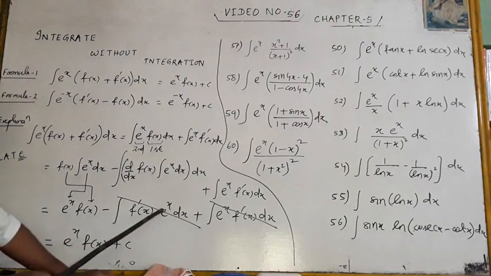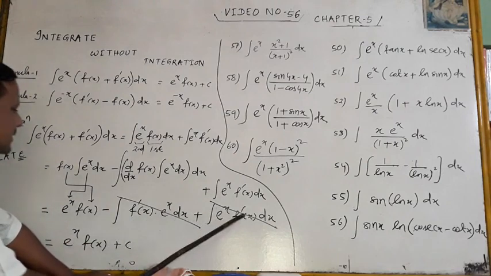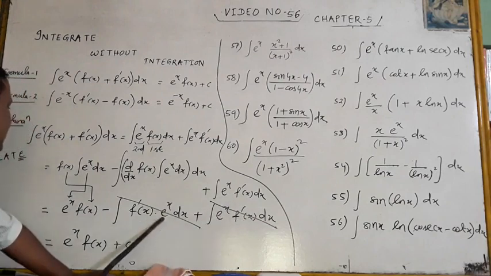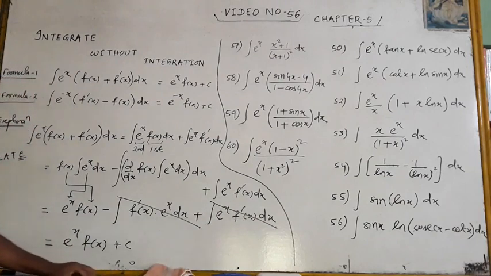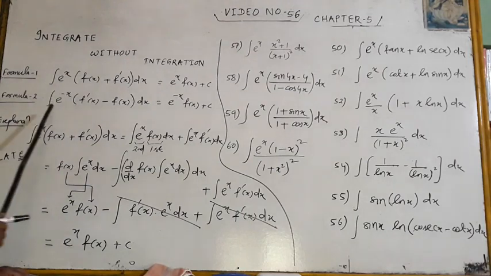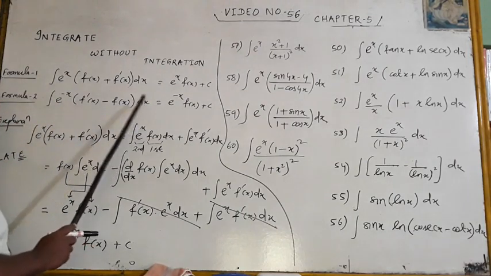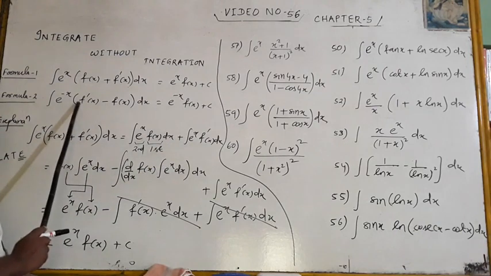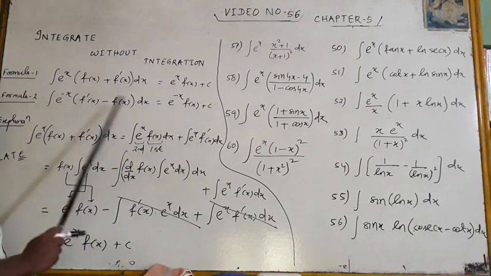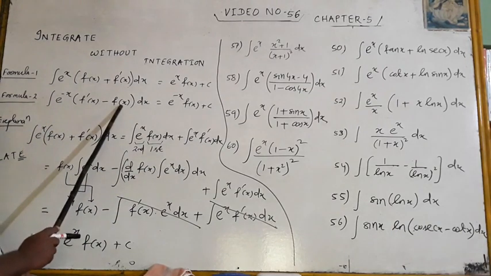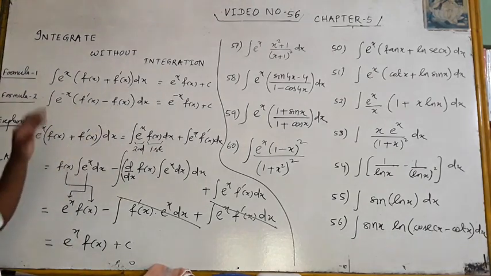Now look, it is e to the power x f'(x), and it is e to the power x f'(x) on the other side. Now they cancel. The result is e to the power x f(x) + c. Similarly, you can do this not by opening f'(x) but by opening e to the power minus x f(x). You will find it. Now look at the problems.